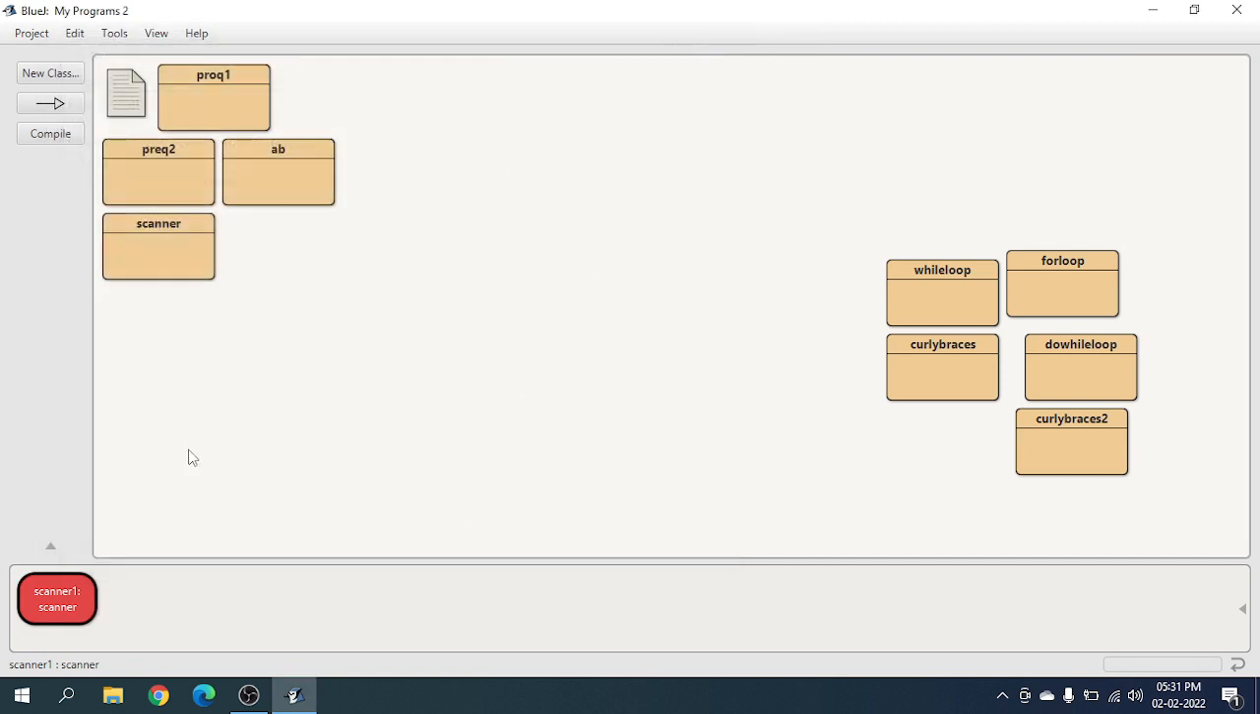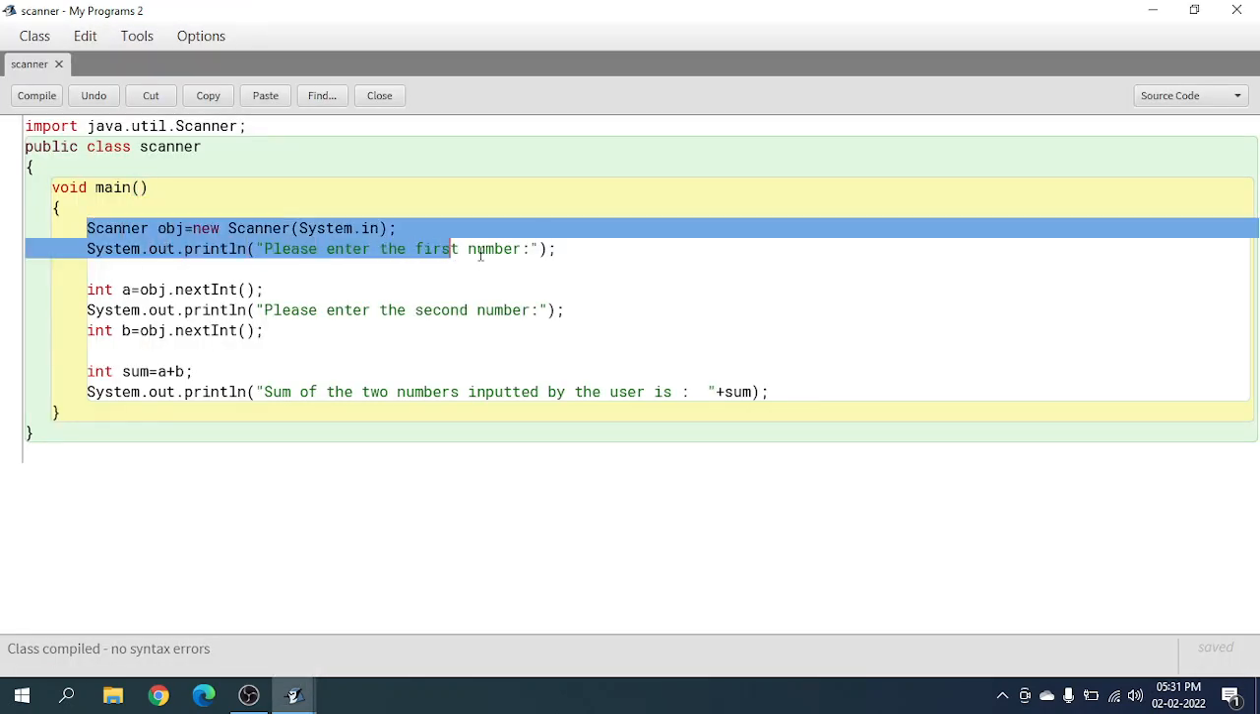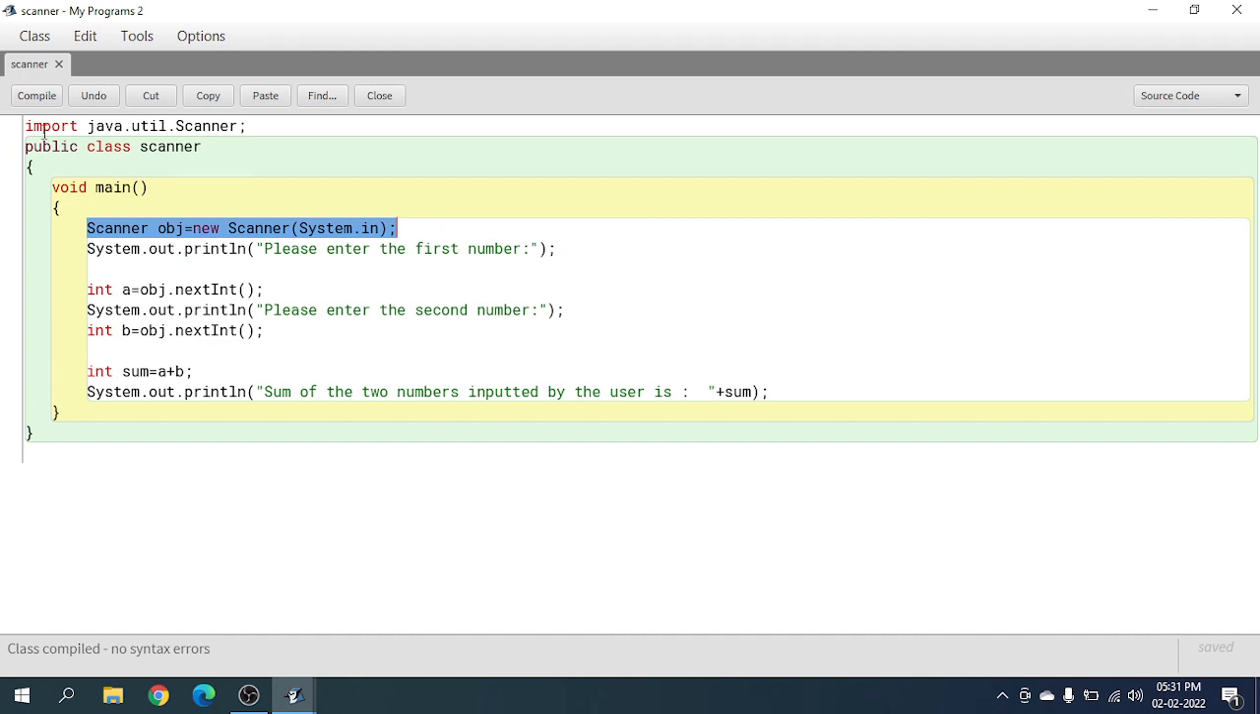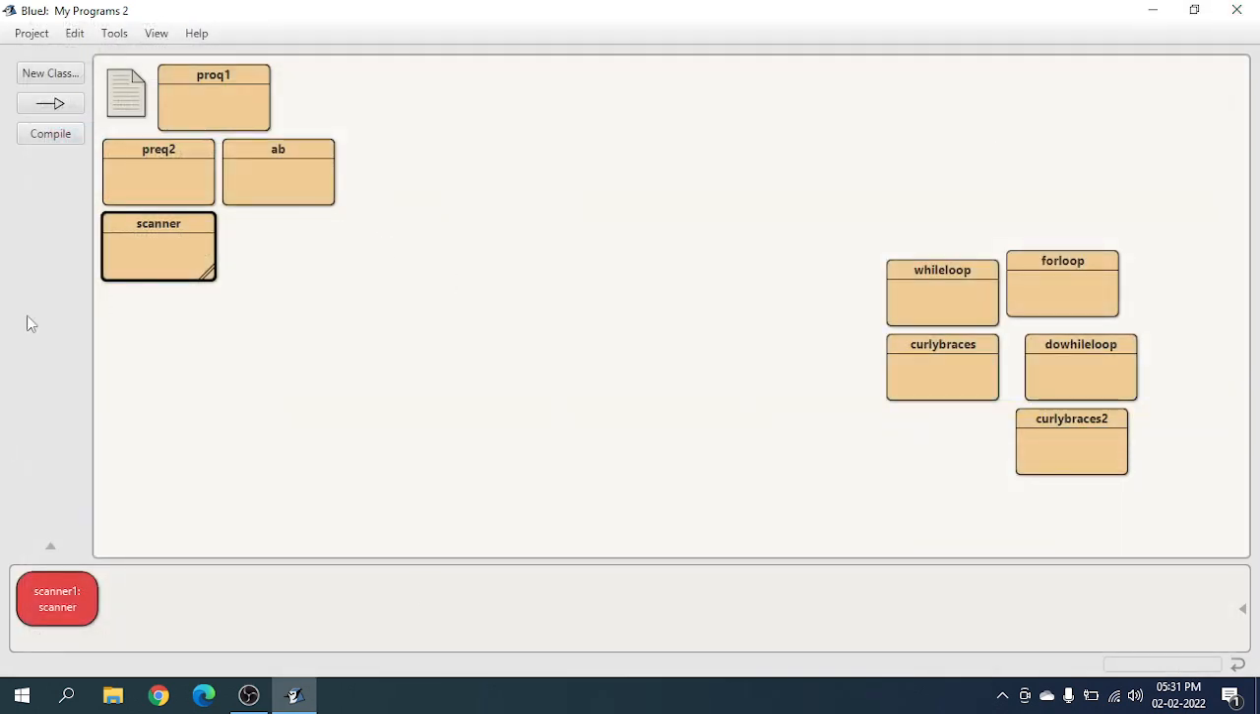So that's how scanners program works. Always when you're making a scanners program, remember these lines. You have to learn these lines. You cannot just look at them once and finish it. You have to learn them. You have to improve your